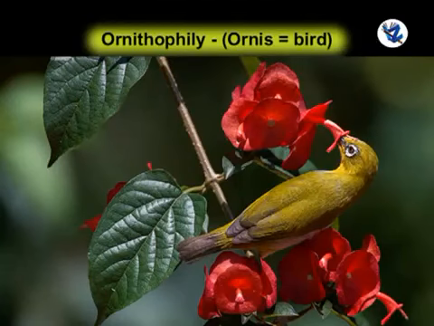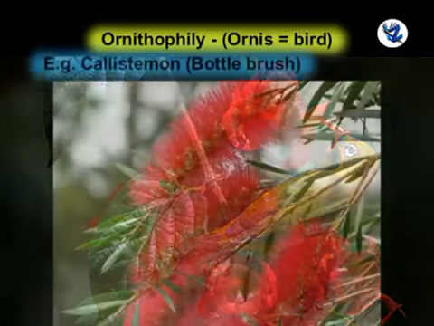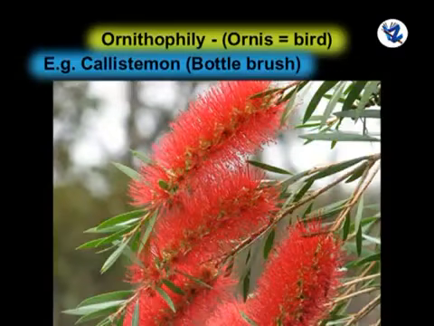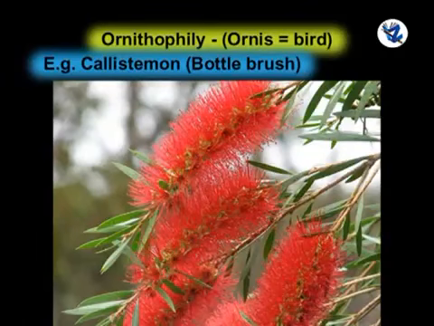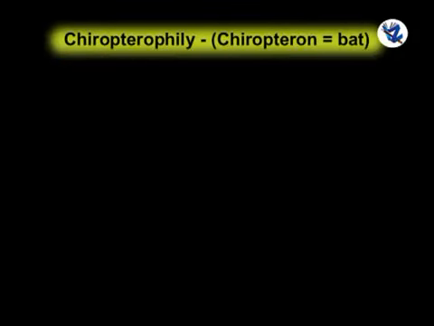Ornithophily. Pollination carried out by birds. Flowers are large with thick and fleshy floral parts. Corolla is tubular or funnel shaped. Flowers are brightly colored for attracting the birds. Pollen grains are sticky. Example, bottle brush, that is callistemon.